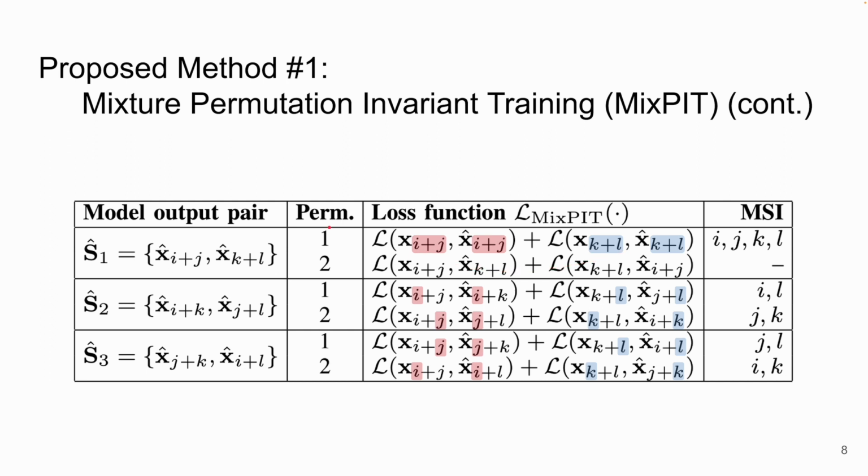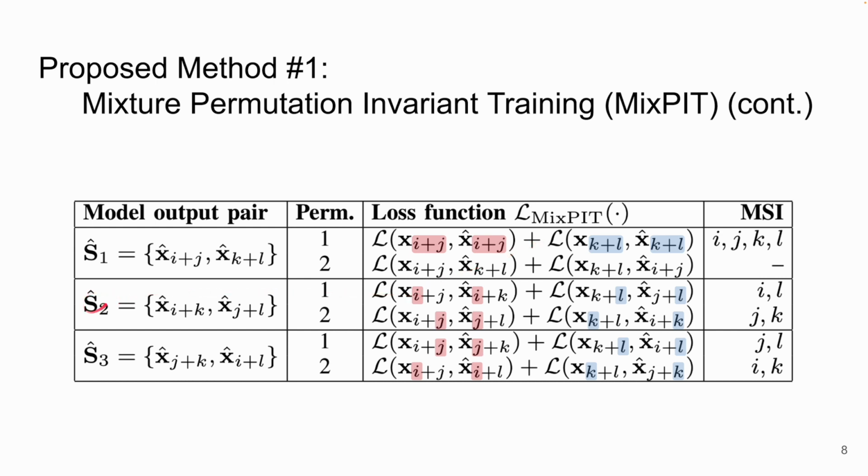For example, let's look at the first possible output pair. We have 2 permutations in the loss function. In the first permutation, we have I matching, J matching, K matching, and L matching. You can see that matching source indices are listed here. In the second permutation, nothing matches because all of these are different. But this doesn't matter because the PIT loss function selects the best permutation, which is the first one.